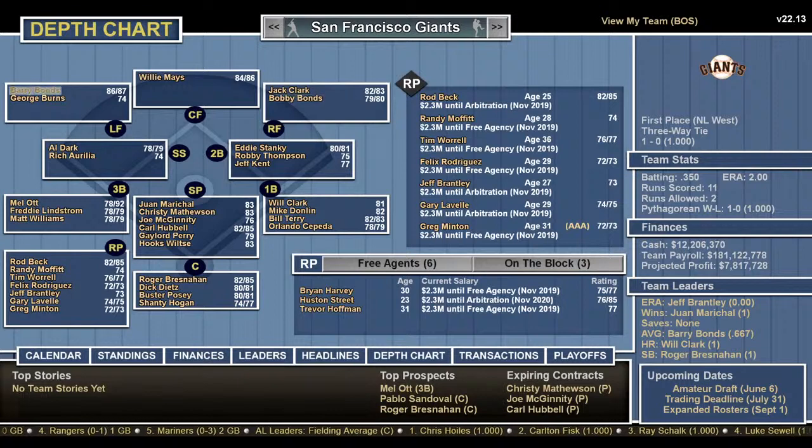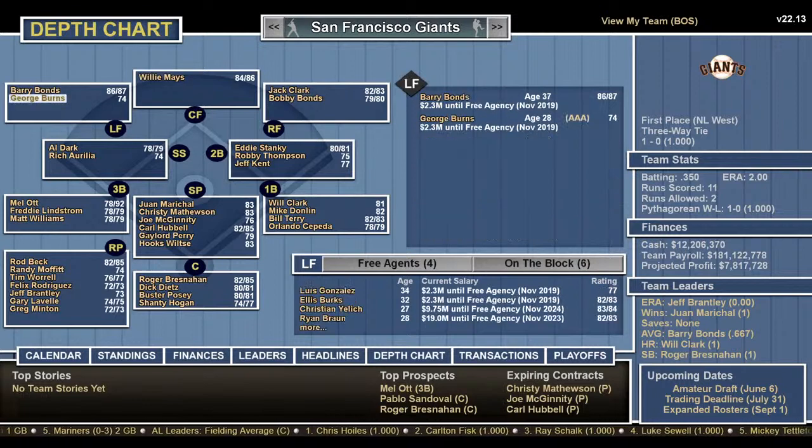You can have Bobby and Barry. That's pretty funny. Father and son. Clark and Bobby Bonds, Mays, Barry Bonds, and George Burns. And he's old school. He's not the guy with the cigar and glasses. That's not a bad team. That could be a fun team. Top prospects, Ott, Sandoval, and Roger Shanahan. I think he's old school. Yeah. Oh, so those are the Giants.